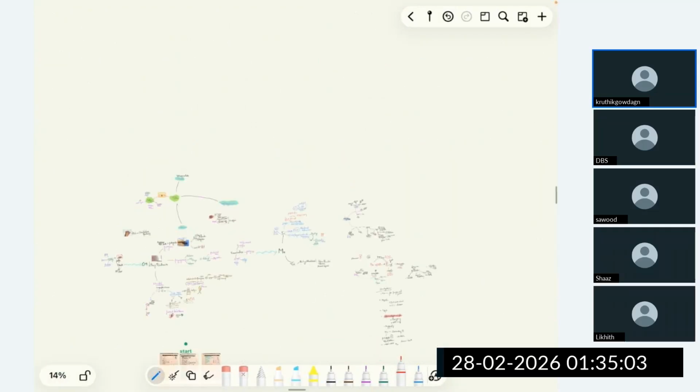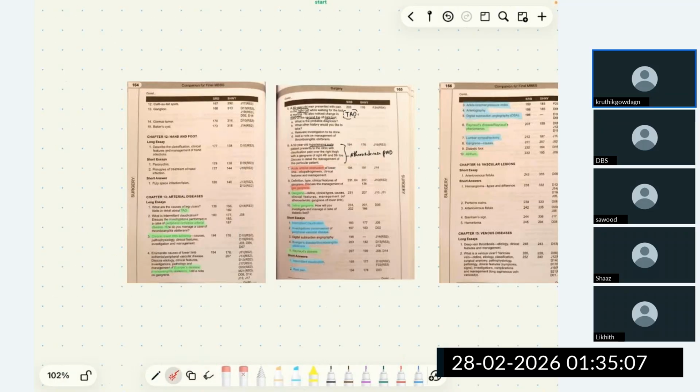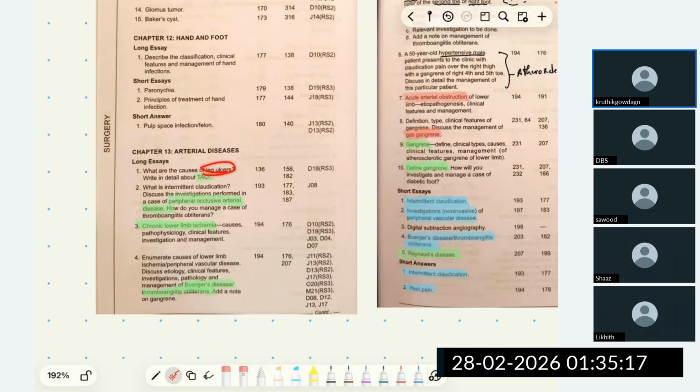Let's see what are the common questions asked in arterial disease. We have 10 long essays, but out of that 8 are the same question. First question is, what are the causes of leg ulcer, which we discussed in the previous session. Write in detail about TAO, trophic ulcers and insurance.